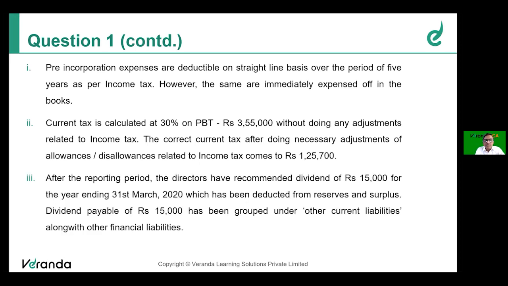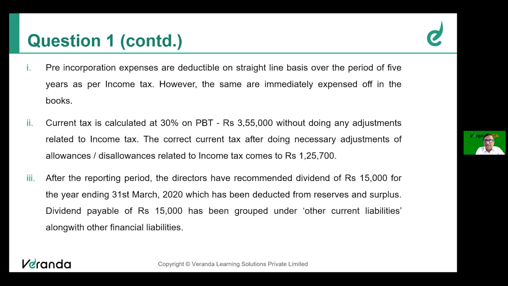After the reporting period, the directors have recommended dividend of rupees 15,000 for year ending 31st March 20, which has been deducted from reserves and surplus. Dividend payable of 15,000 has been grouped along with other current liabilities, under other current liabilities along with other financial liabilities. So please read the question carefully, this information carefully, friends. Directors have recommended dividend of 15,000. So it's only at the proposal stage, recommendation stage.